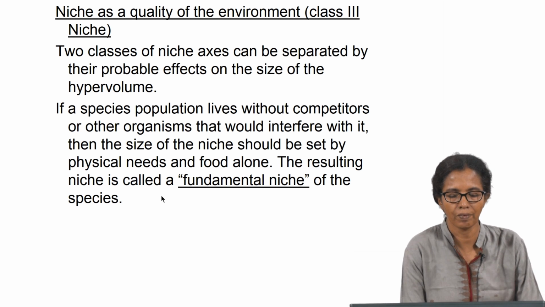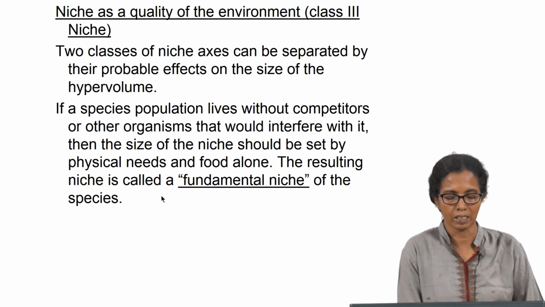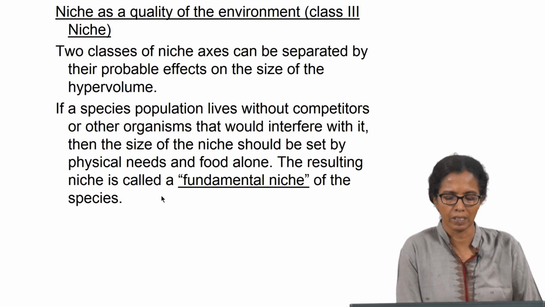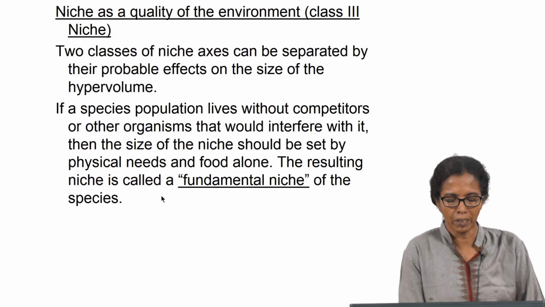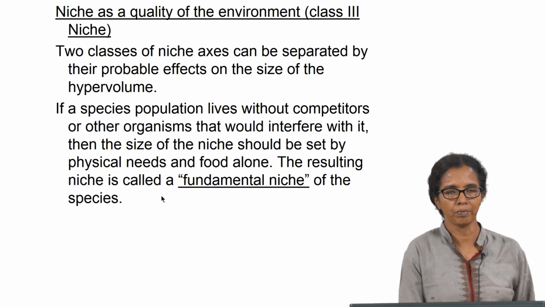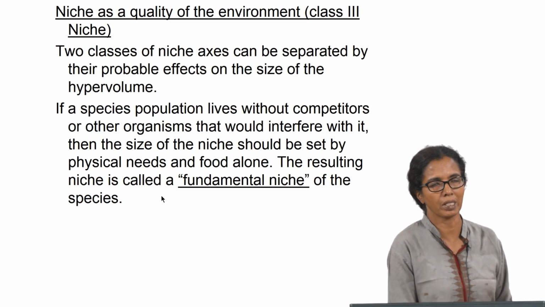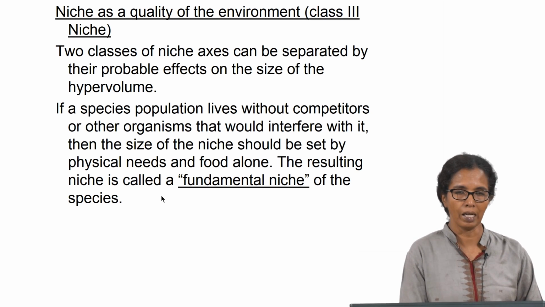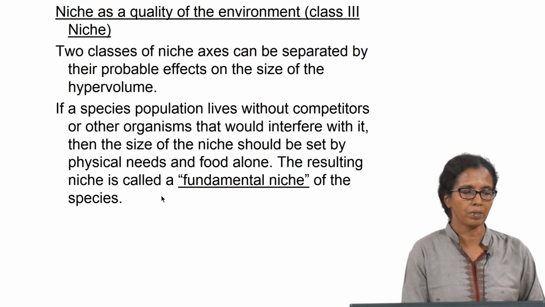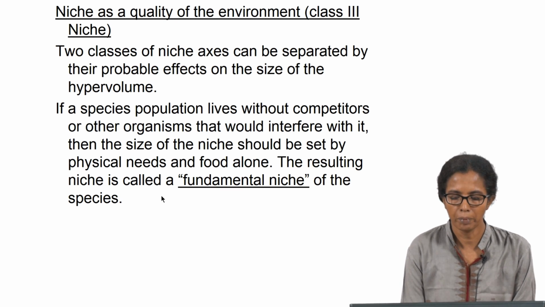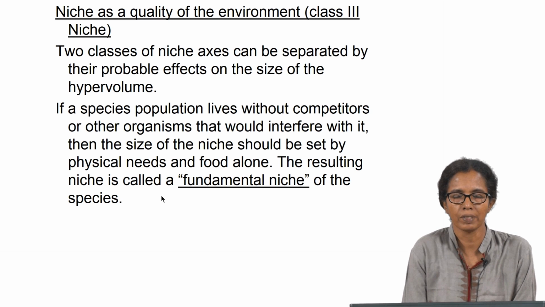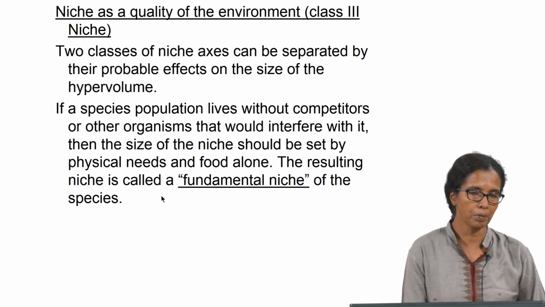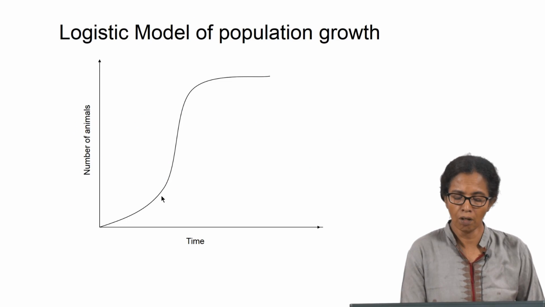Let us say, when niche is a quality of the environment, a class 3 niche, a species population lives without competitors or other organisms that would interfere with it, then the size of the niche should be set by physical needs and food alone. How is the population of a particular species controlled? If there are no competitors and nothing interfering with the lives of that species, we define something called a fundamental niche. There is only food and physical needs that are met by the individual species. This is described using what is known as a logistic model of population growth.